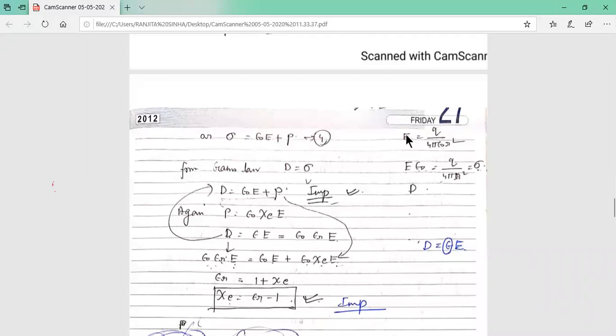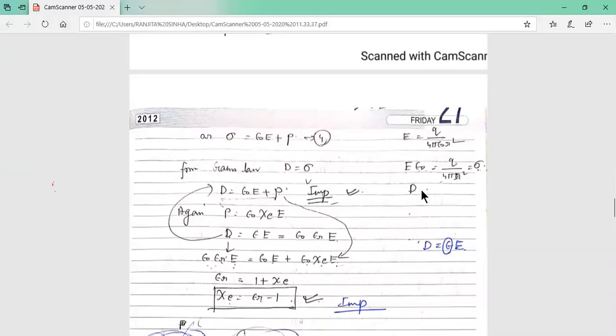And how are we getting this? From Coulomb's law, we know E equal to Q by 4 pi epsilon 0 R square. Put epsilon 0 on this side, so it becomes Q by 4 pi R square, and 4 pi R square equals area. So that is Q by A, which is sigma, the definition you know, the surface charge density, the charge per unit area of the slab. So we write it as sigma, and epsilon 0 E is your D, the electric displacement vector.